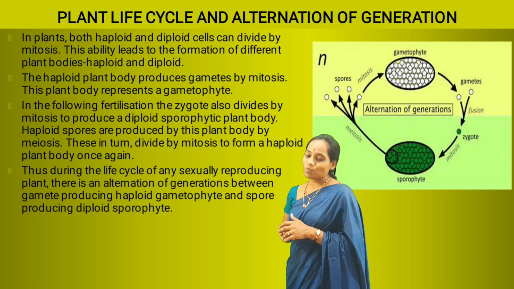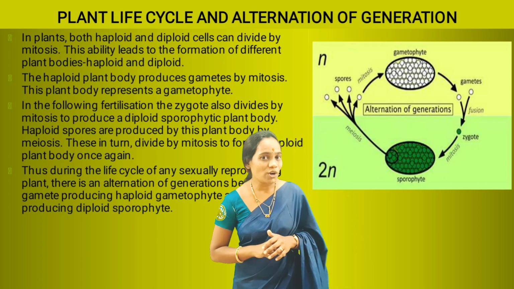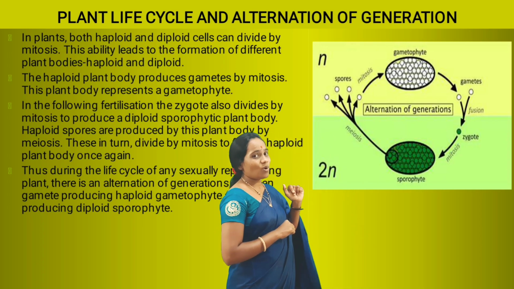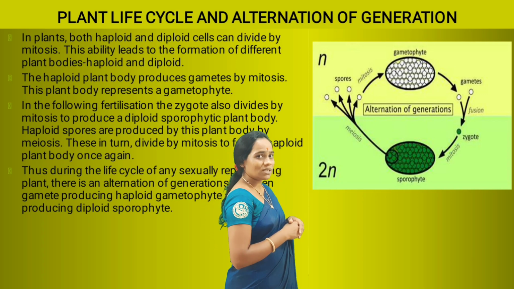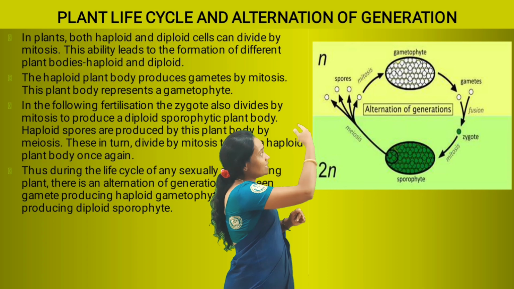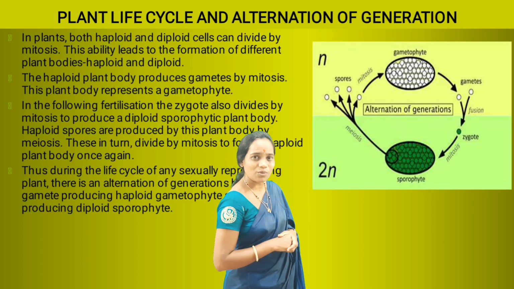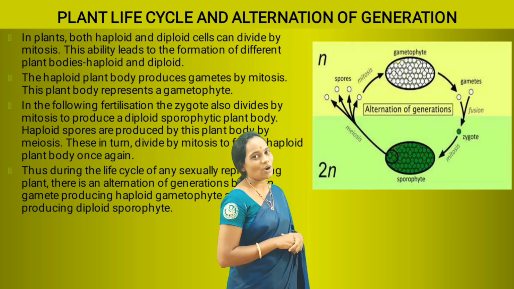This diploid sporophytic plant body produces spores which are haploid, and these haploid spores give rise to the haploid gametophytic plant body.